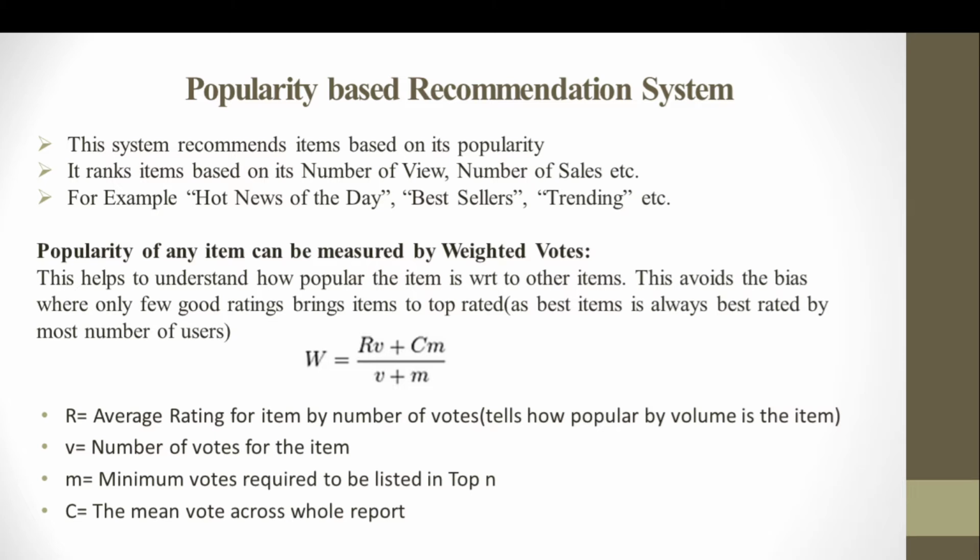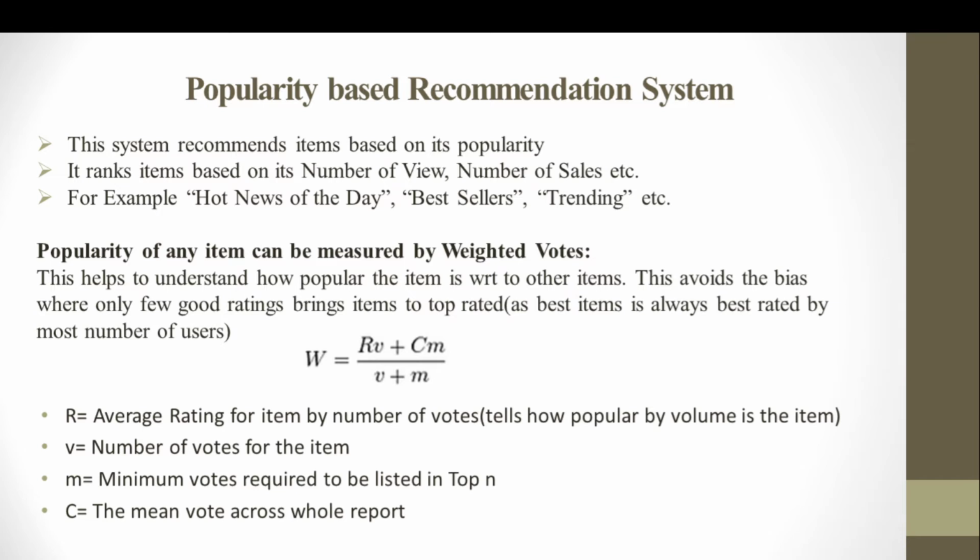Those items that are very popular are most likely to be liked by different users. So one way to measure the popularity of a specific item is how many users are buying it. That is one way of measuring popularity in a popularity based recommendation system.